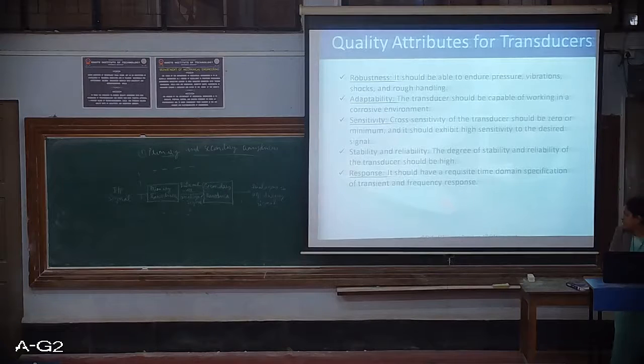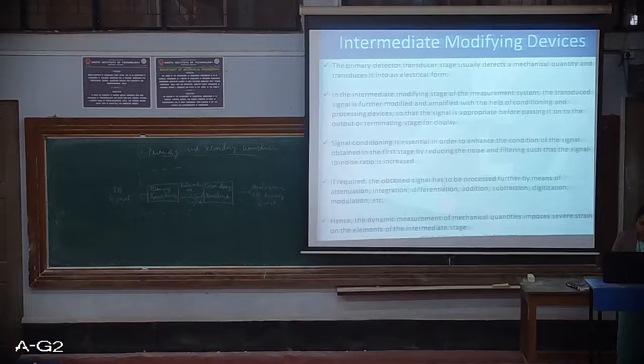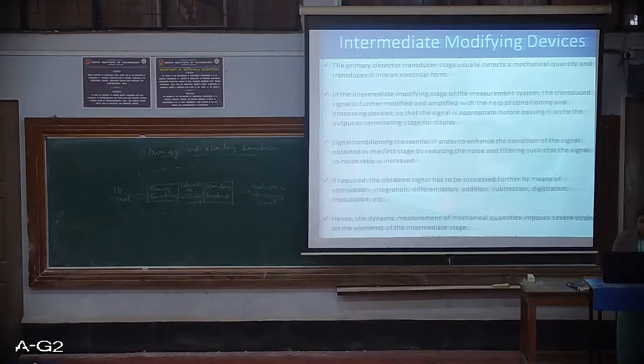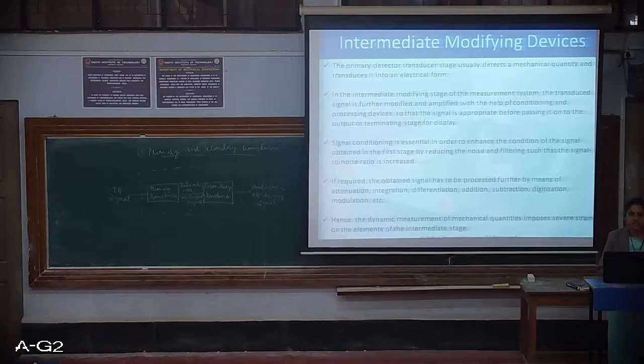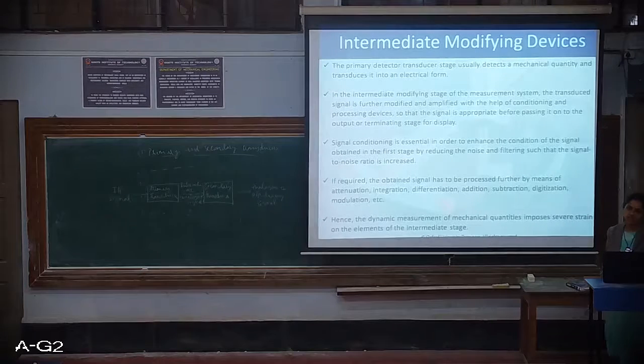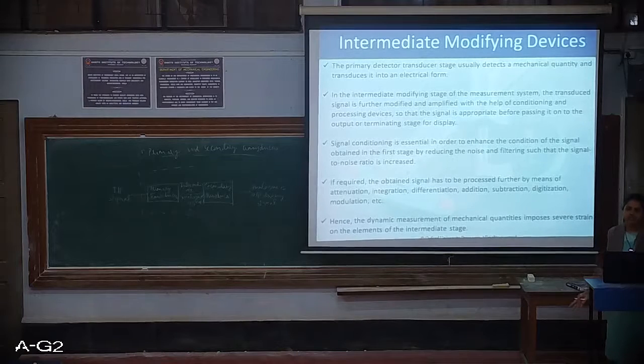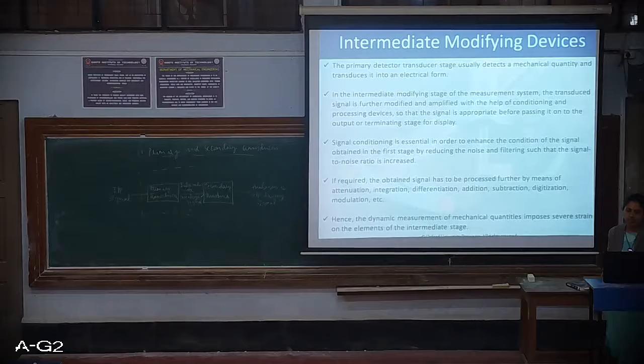The next stage after the transducer is the intermediate modifying stage. What happens here, as we discussed, is that the primary detector transducer stage usually detects a mechanical quantity and converts it into electrical form.